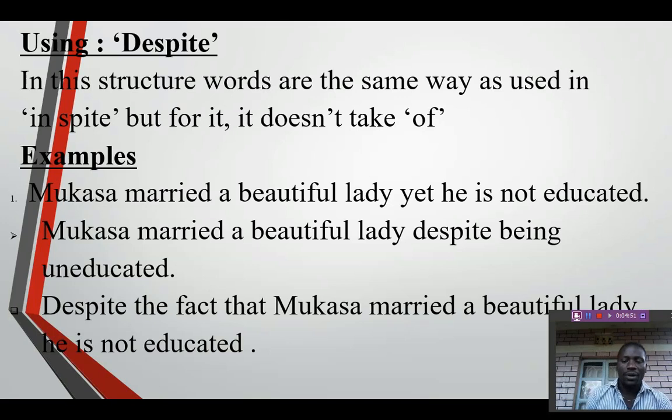One can choose to apply despite at the beginning of the sentence, and another can choose to put it in the middle. That is only done when the question puts despite in inverted commas or speech marks. There you have an option to choose where to put it.